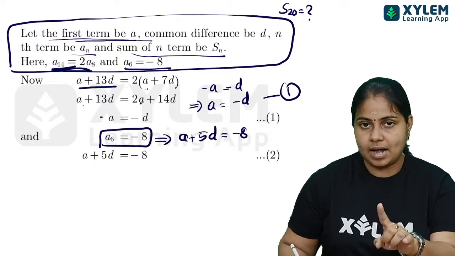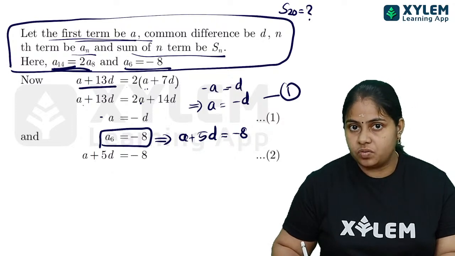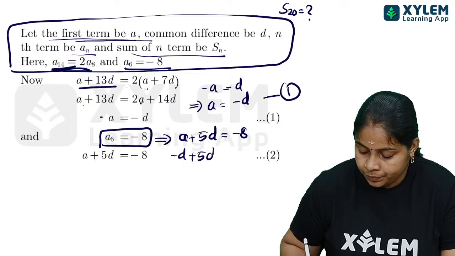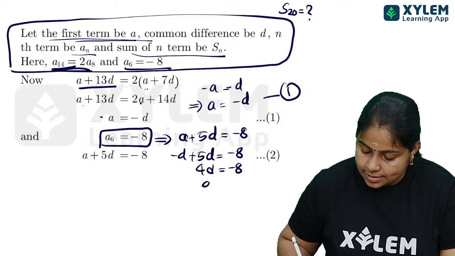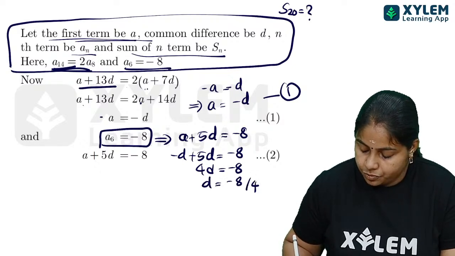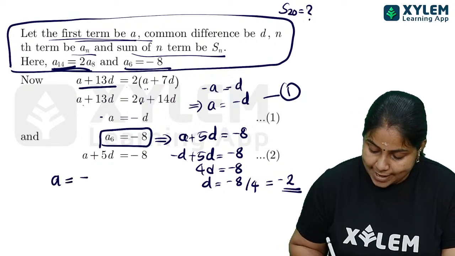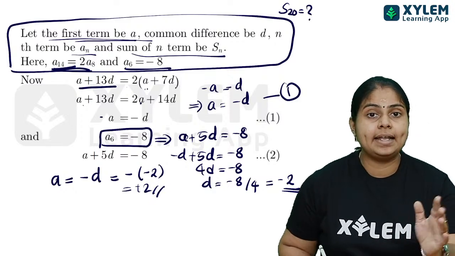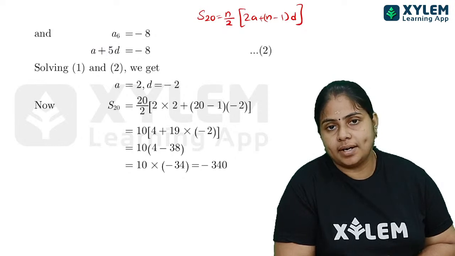Taking this as the second equation, substituting the first one into it, where A is equal to negative D: negative D plus 5D is equal to negative 8. From here, 4D is equal to negative 8, and D is equal to negative 8 by 4, that is negative 2. Since A is equal to negative D, I get negative of negative 2, that is positive 2. So we have the values of A and D: A is 2 and D is negative 2.